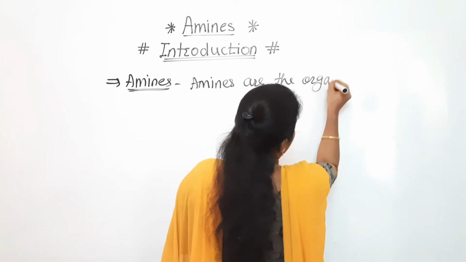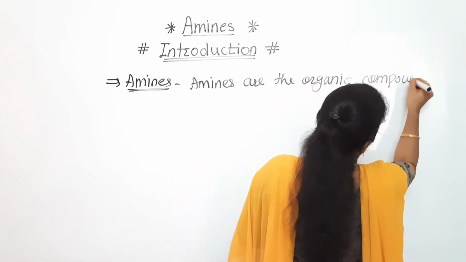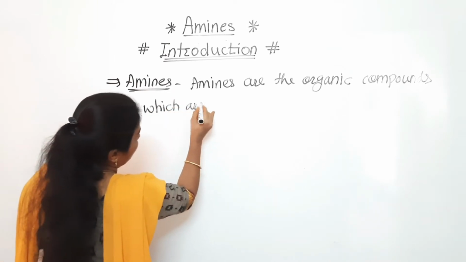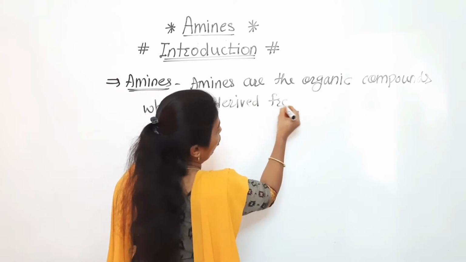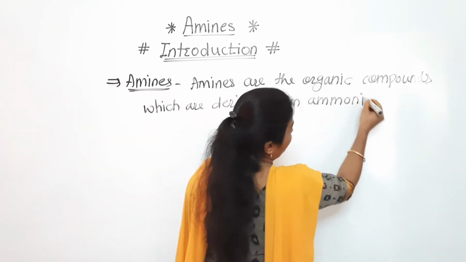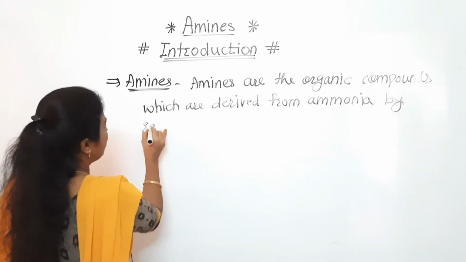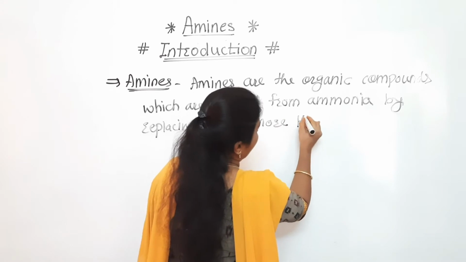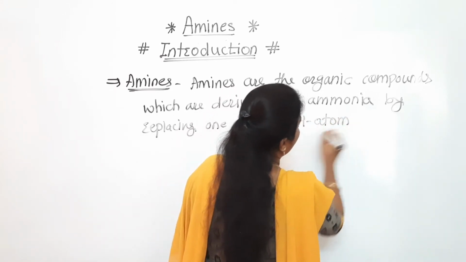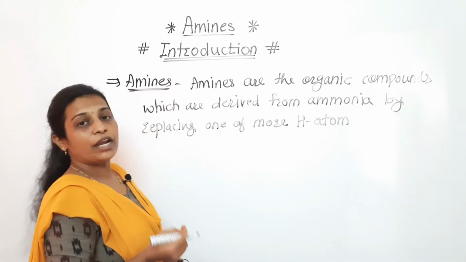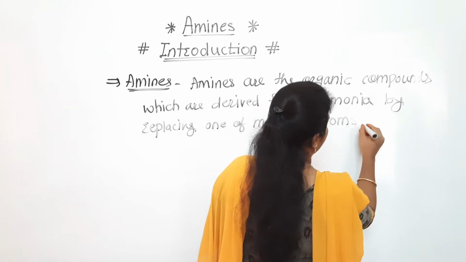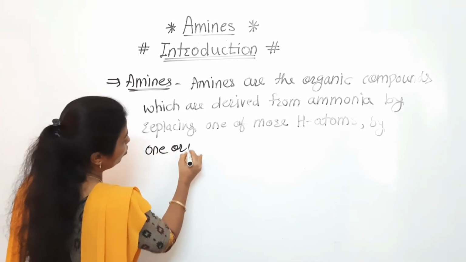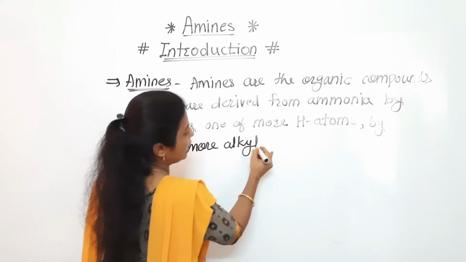Amines are the organic compounds which are derived from ammonia by replacing one or more hydrogen atoms from ammonia by one or more alkyl group, or we can say aryl group also.